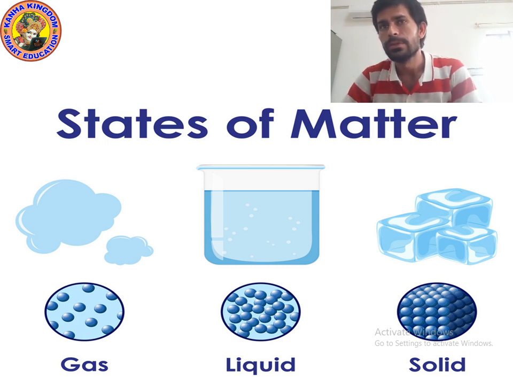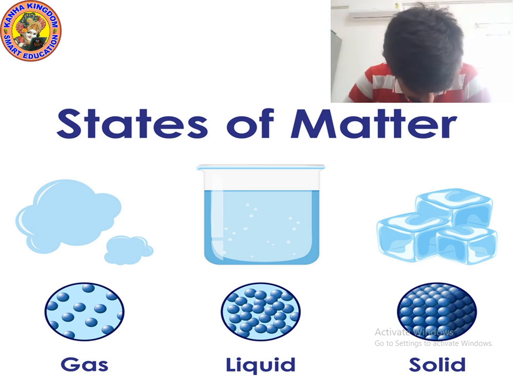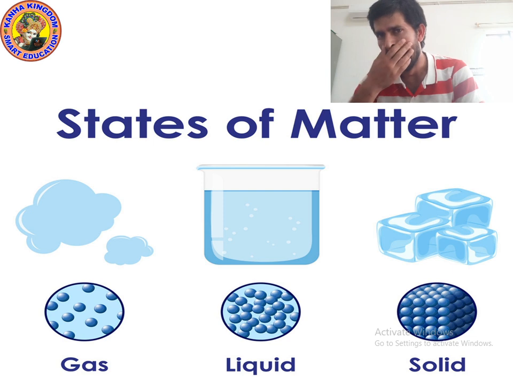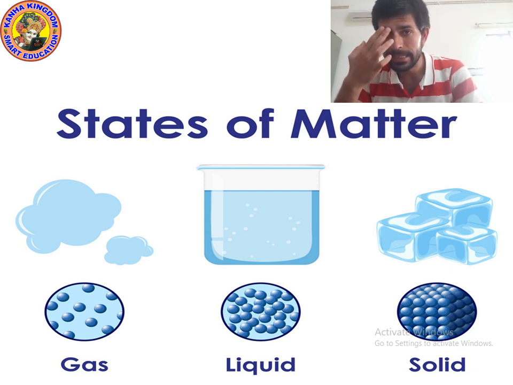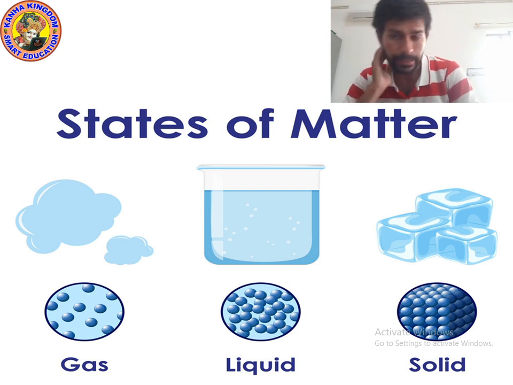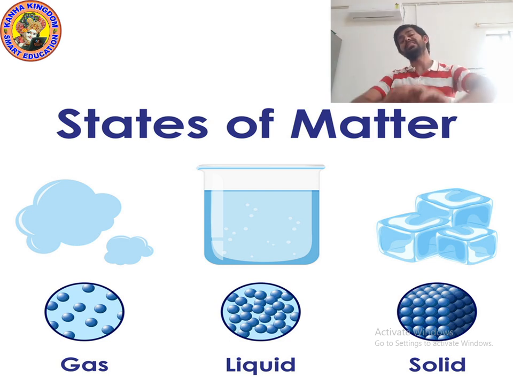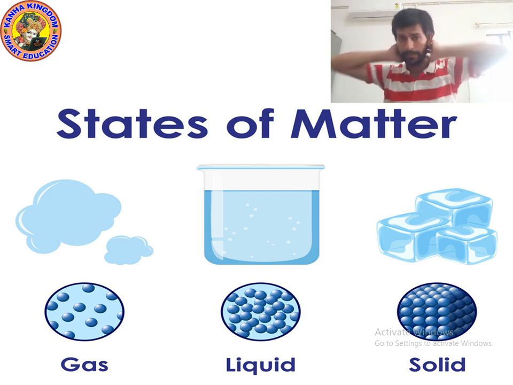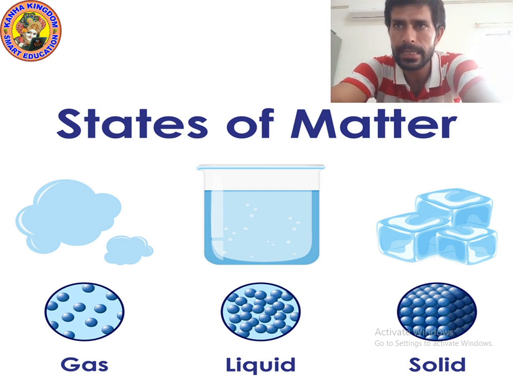As you can see on the screen, the three states of matter are gas, liquid and solid, or you can say solid, liquid and gas. Gas: there are many gases. We know hydrogen, helium, oxygen, nitrogen, carbon dioxide and air. What is air? Air is a mixture of different gases. It means in our environment many gases are found.